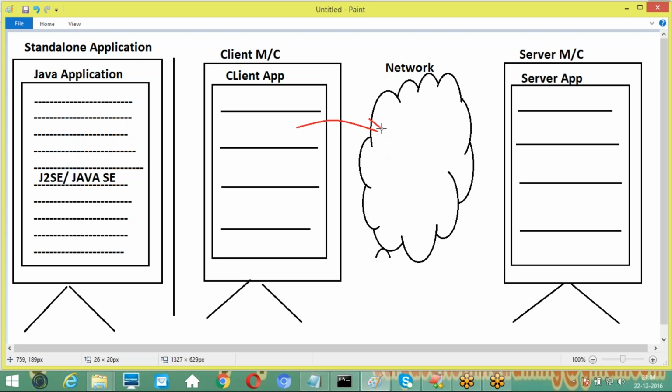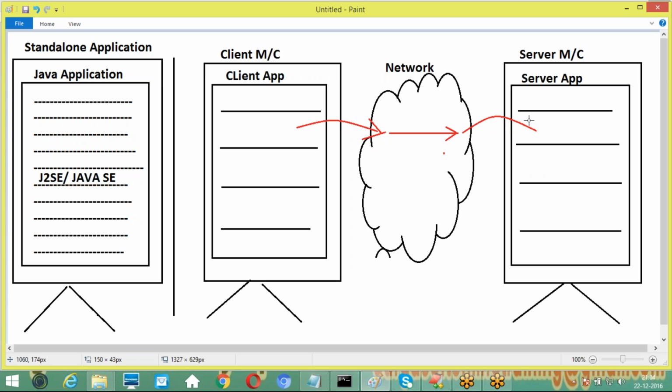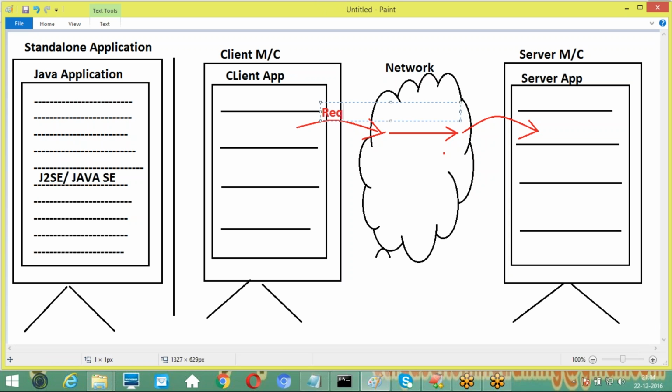Understand guys what I am telling? The client sends a request to the server.